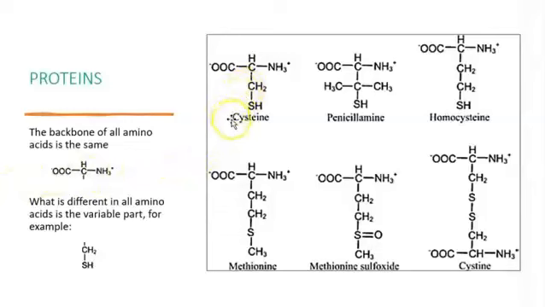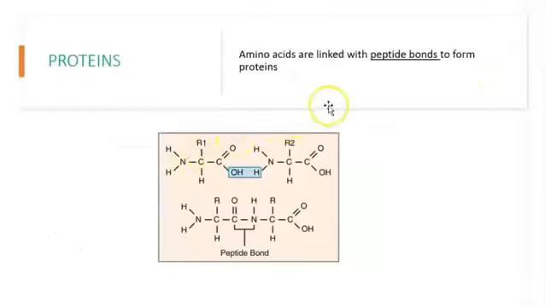So as you can see here, methionine and cysteine, right? These are two different kinds of amino acids because this part right here, the variable part, is different. You can see other types of amino acids in which, again, the backbone is the same, right? The amino and the acid, and this part is the only one that is going to be different. If we scroll down, we can see that all the amino acids are going to be connected by peptide bonds. But why do they need to get connected? Because when they get connected, the amino acids are going to give you different structures.